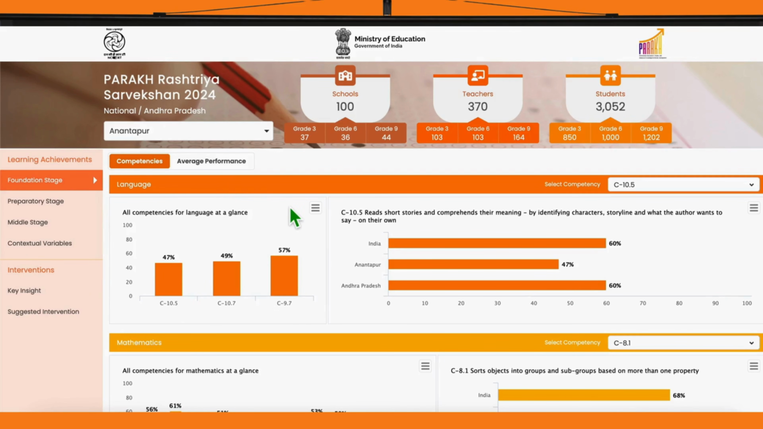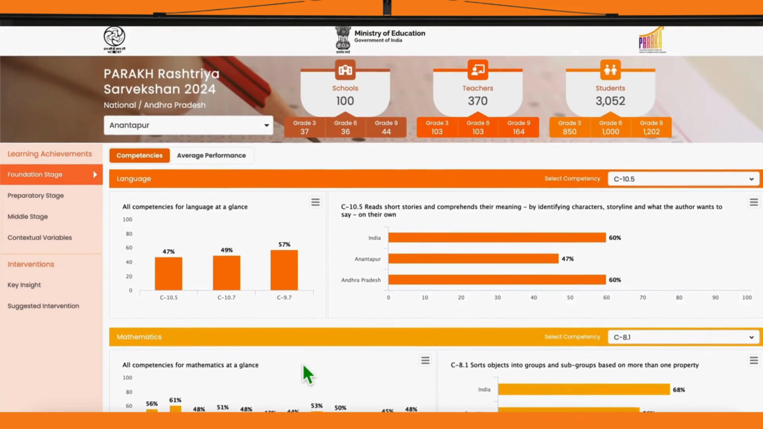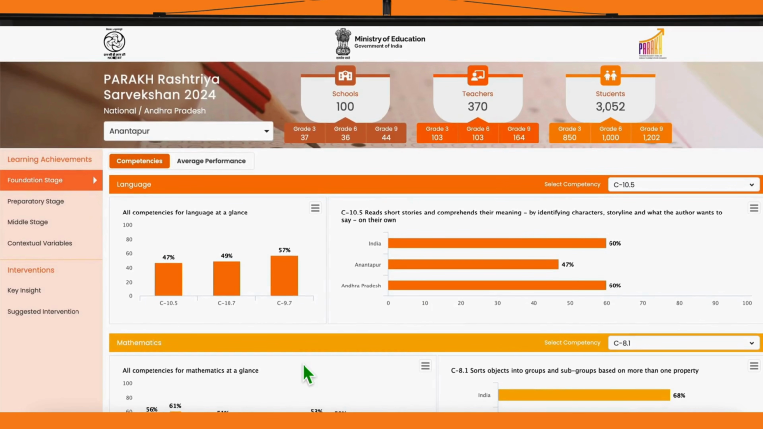For every subject, we have 2 charts, one showing a performance comparison across all the competencies, and the other comparing a specific competency between the selected district, its parent state, and the national data. For example, here we see that 47% of students in Anantapur demonstrated the ability to comprehend short stories, compared to 60% for Andhra Pradesh and 60% across the country.